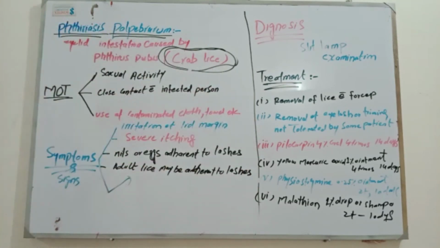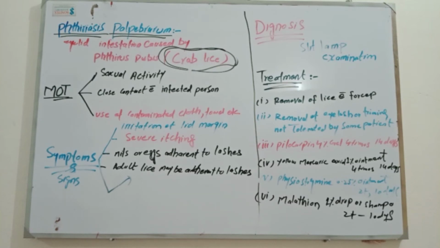The final treatment is malathion. It is a 1% eye drop, or it is in the form of shampoo. We can apply the eye drop in the eyes, or we can apply the shampoo on the eyelashes 2 times a day for 10 days. Now I am going to show you the pictures of Phthiriasis palpebrarum.